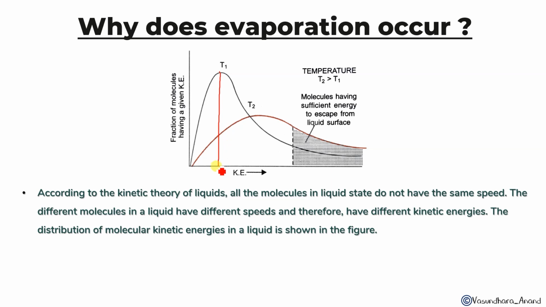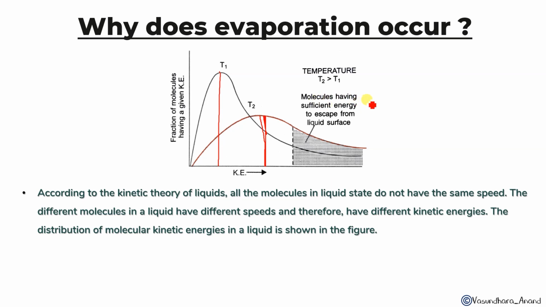This is the kinetic energy. This is the kinetic energy possessed by the maximum fraction of molecules. So this is RMS. Similarly, if we talk about temperature T2, this is the fraction. The maximum fraction will be this, and the kinetic energy is this much. So that means the kinetic energy possessed by the maximum fraction will be high in the T2 case, isn't it? In this case, it will be less. So temperature T2 is greater than T1.